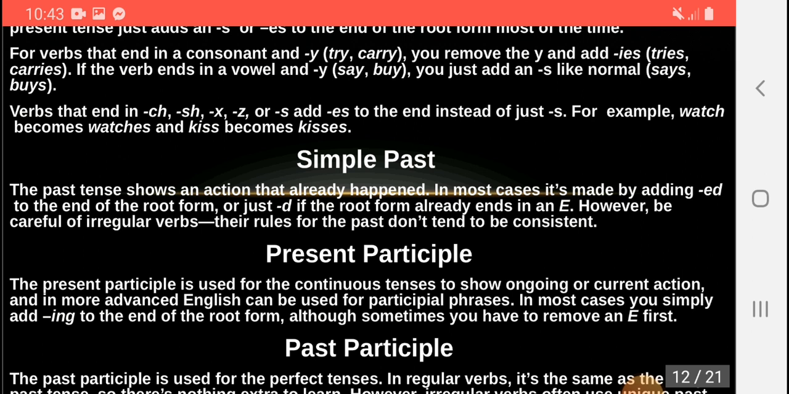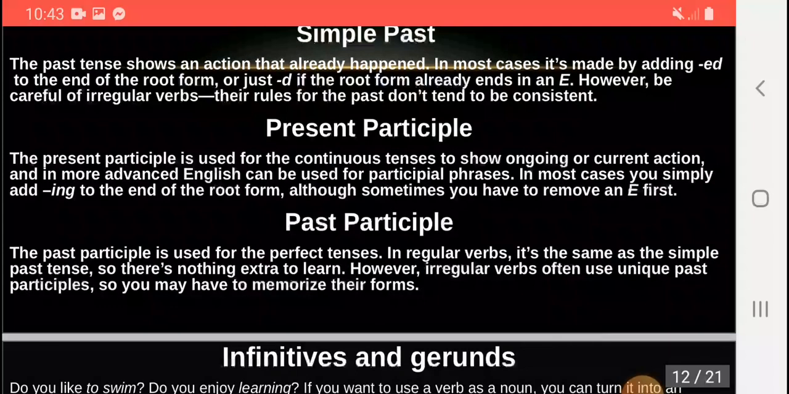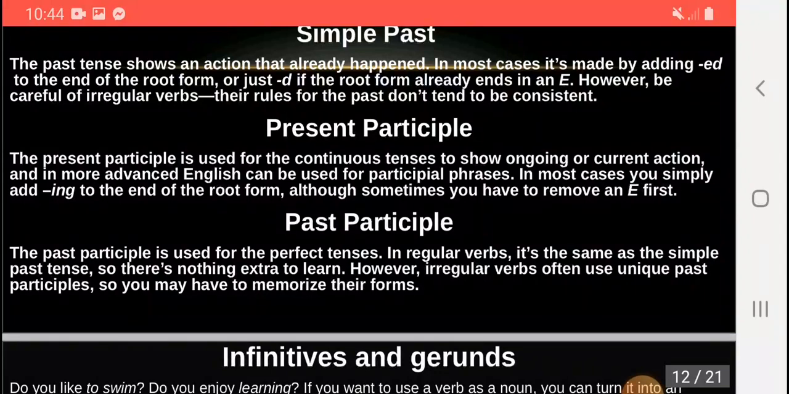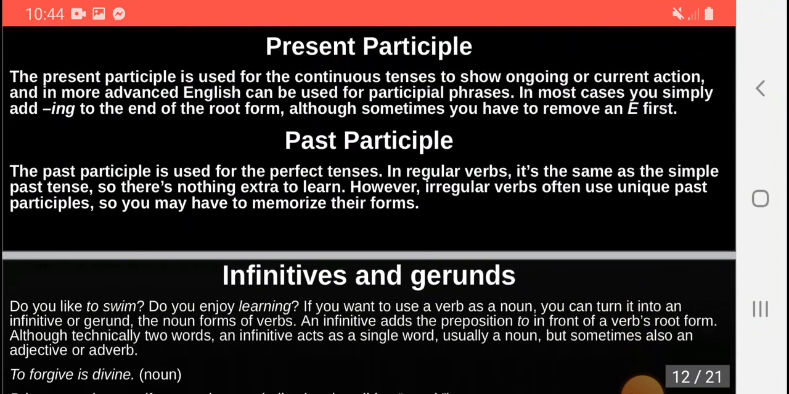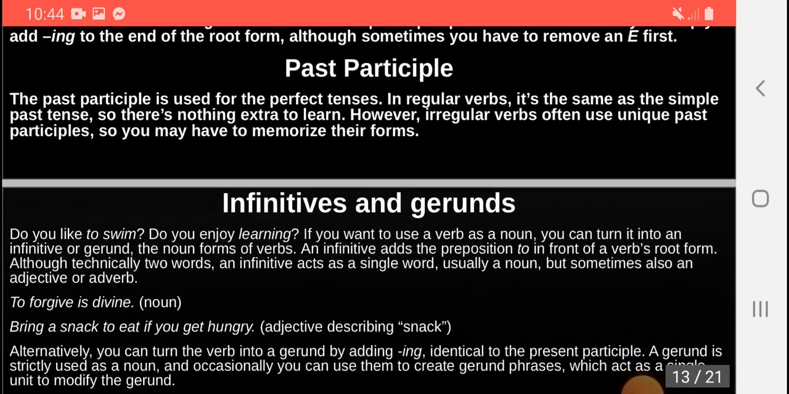In the present participle, which is used for continuous tenses, we add ing in these cases. In the past participle, in the regular verb, we again add ed. And in the irregular forms, like go, went, gone, they are different.